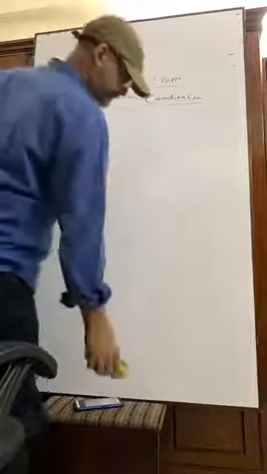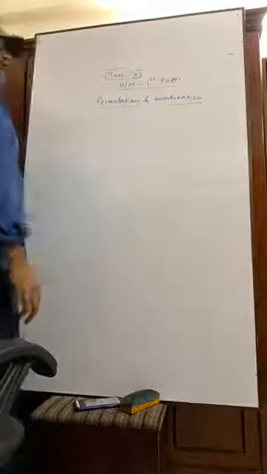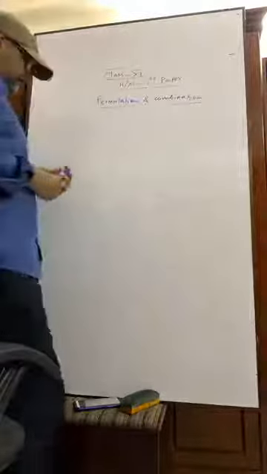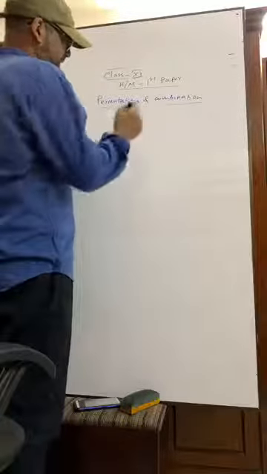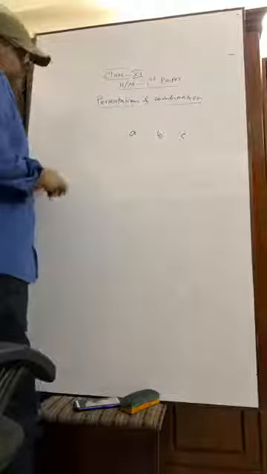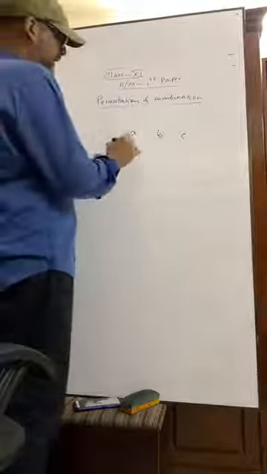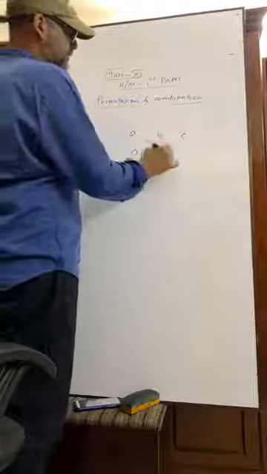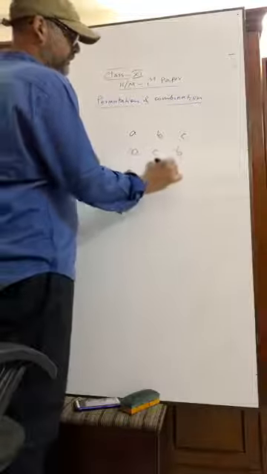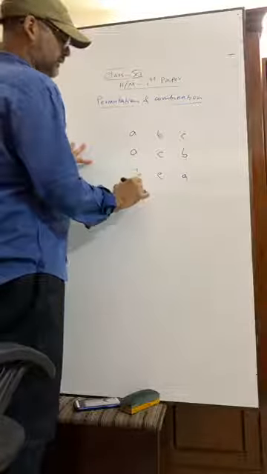Suppose we have another three letters, A, B, and C. We can form here ACB, right? Very good. BCA, good. BAC, that's good.